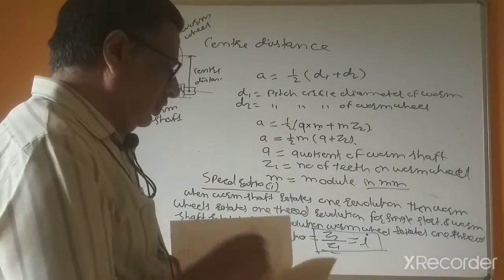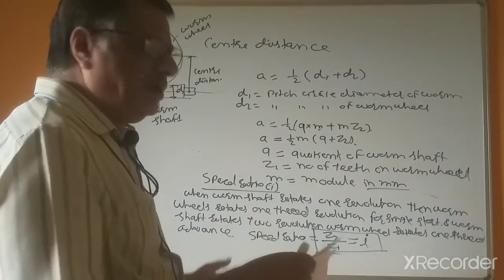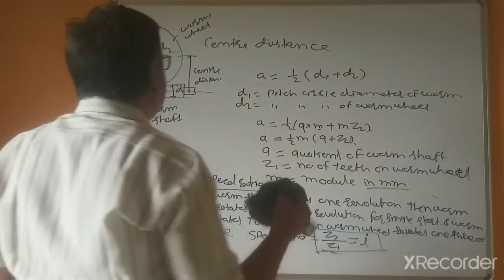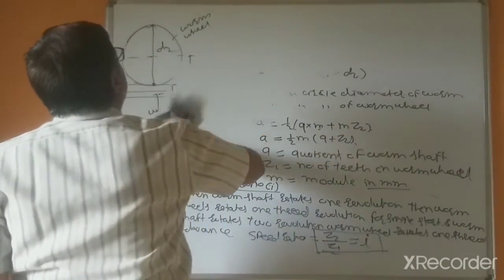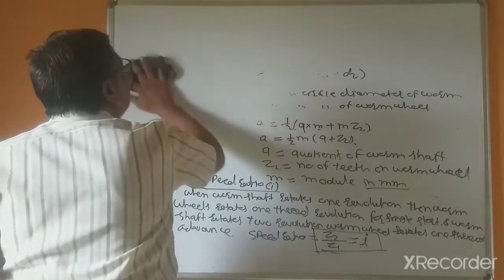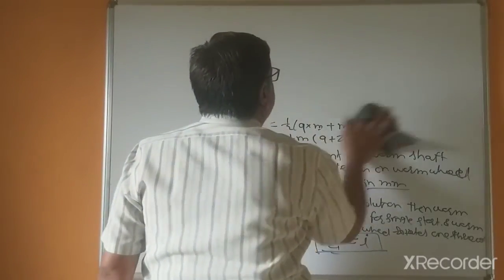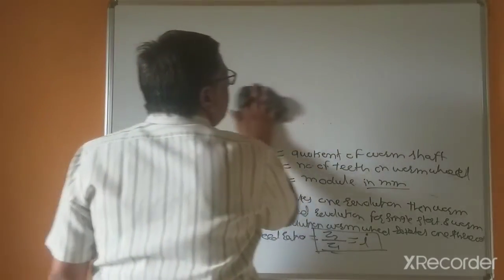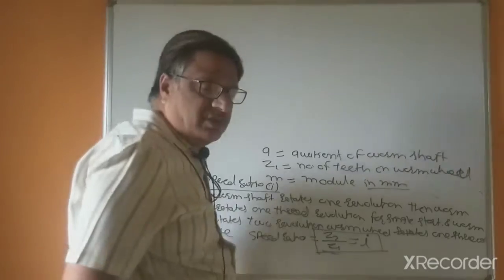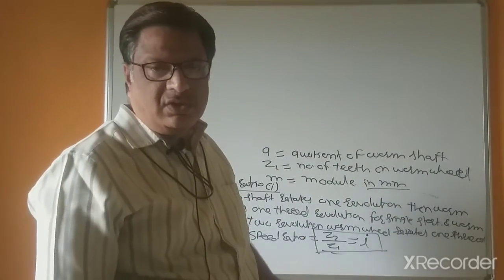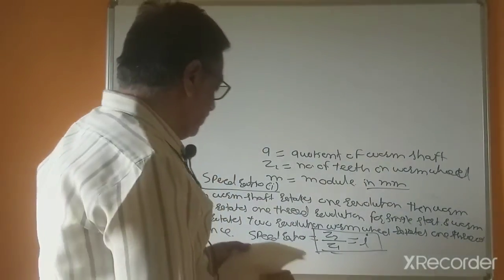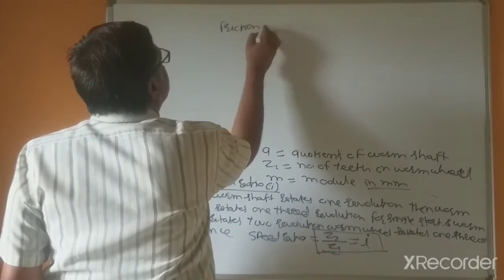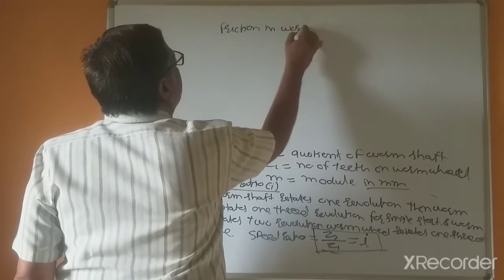Now we'll see only the important articles related to the worm wheels we are studying. Friction in the worm wheel: because of the sliding of the threads of the worm shaft in the threads of the worm wheel, heat is generated because of the friction.